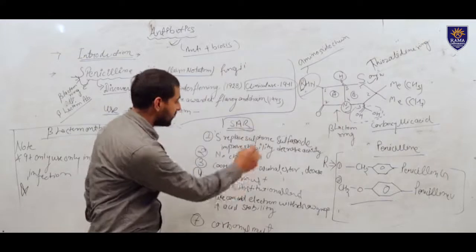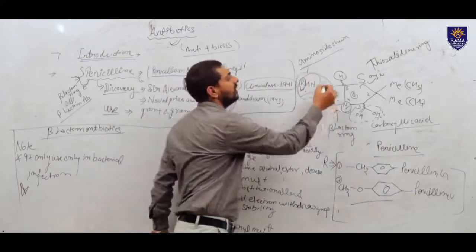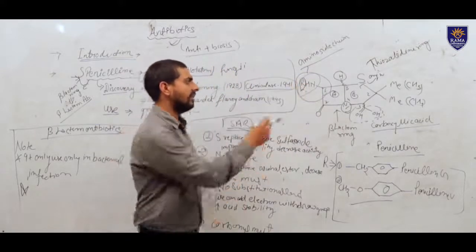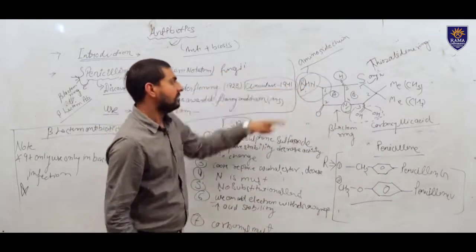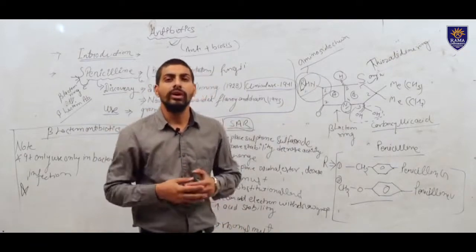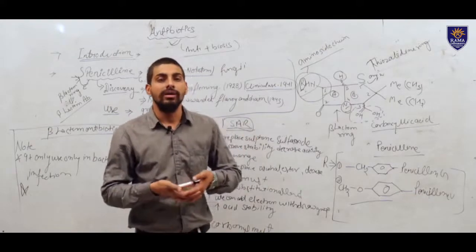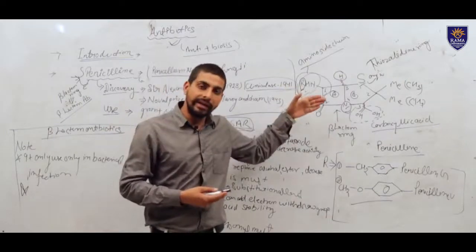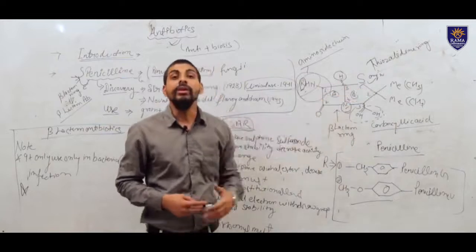And position number 6 is a very variable position. We can make small changes here. This is variable, so if we change here, we can add a group with electron withdrawing properties. If an electron withdrawing group is added, the stability of the drug in acid will increase.